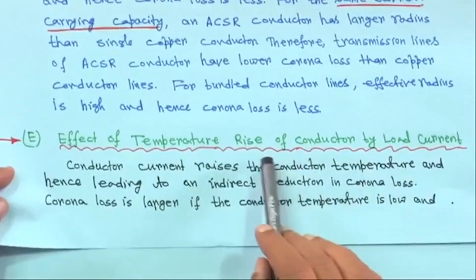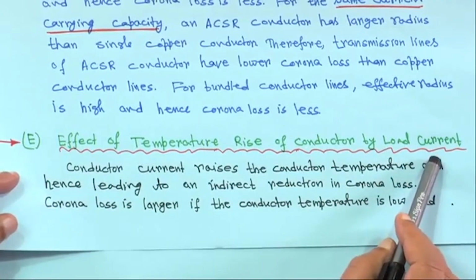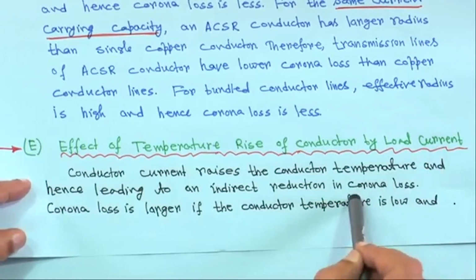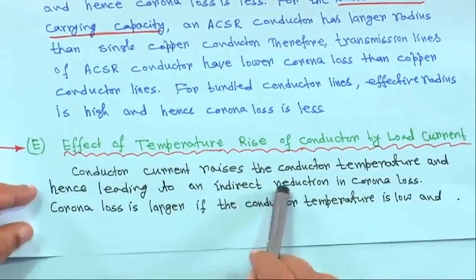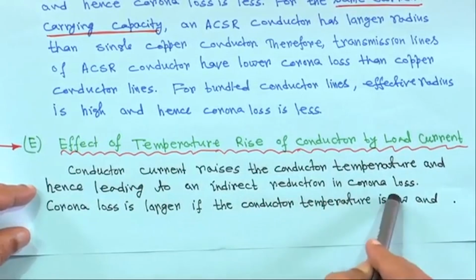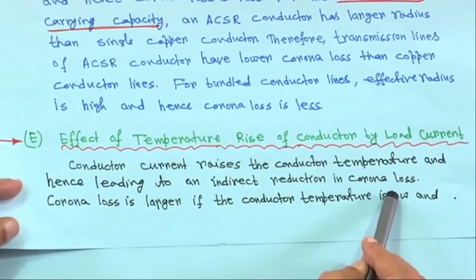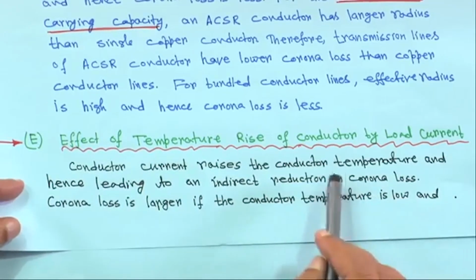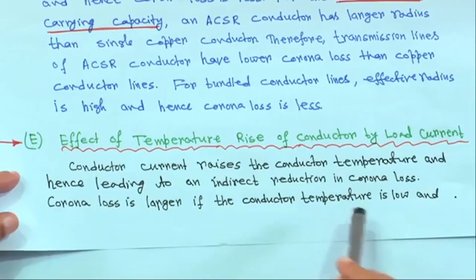Now, another thing is the effect of temperature rise of the conductor by load current. When load is high, the conductor will carry more current, therefore there will be a temperature rise in the conductor. That means the conductor current raises the conductor temperature, hence leading to an indirect reduction in corona loss, although delta is related to pressure as well as temperature, for computing the visual critical voltage.